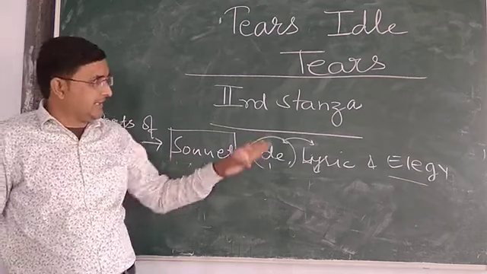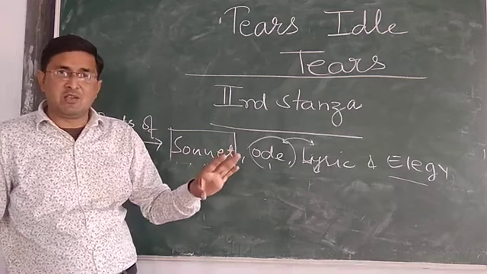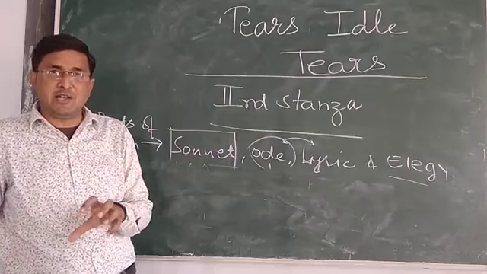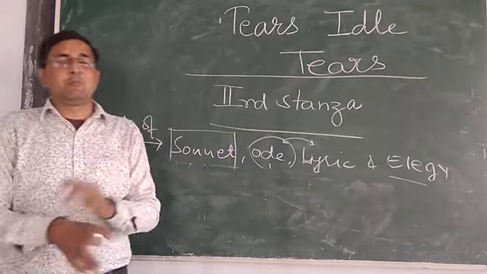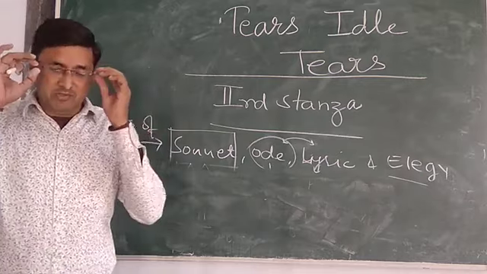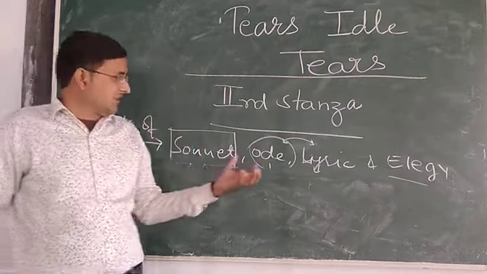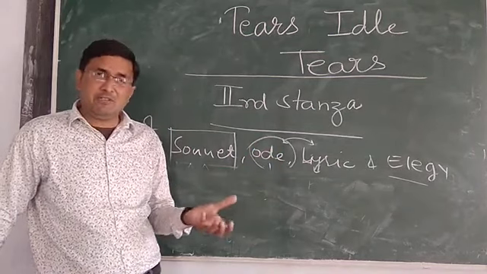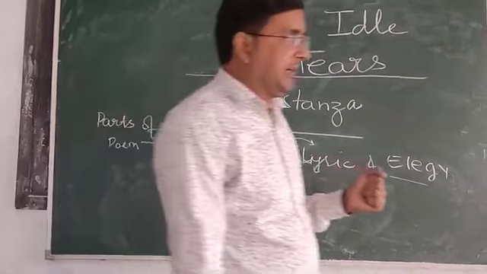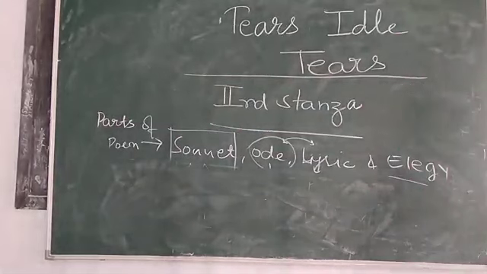All these are literary terms, whether they are in your syllabus or not, but the basic important literary terms should be known by you. You must know their meaning, their structure, their references and what they deal with. Every type of knowledge should be complete in mind. So we have discussed lyric, ode and sonnet.